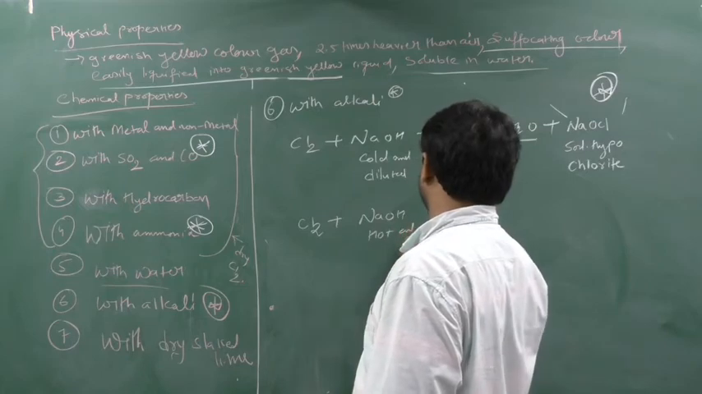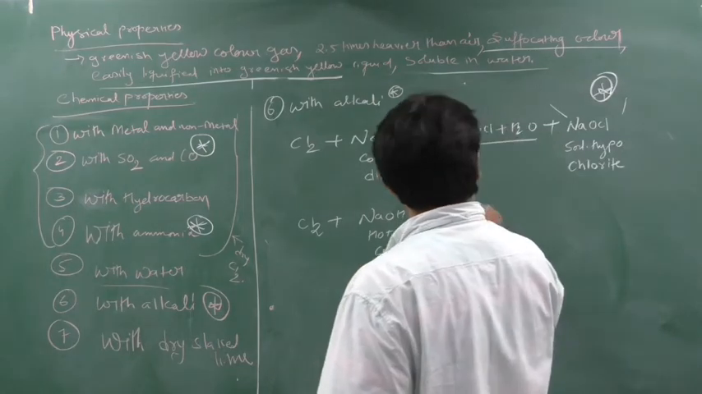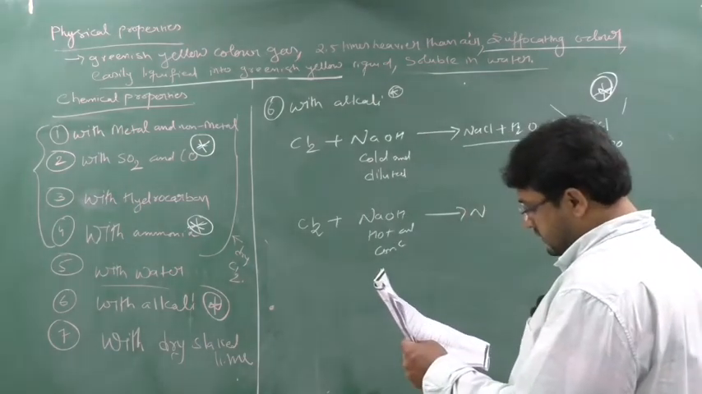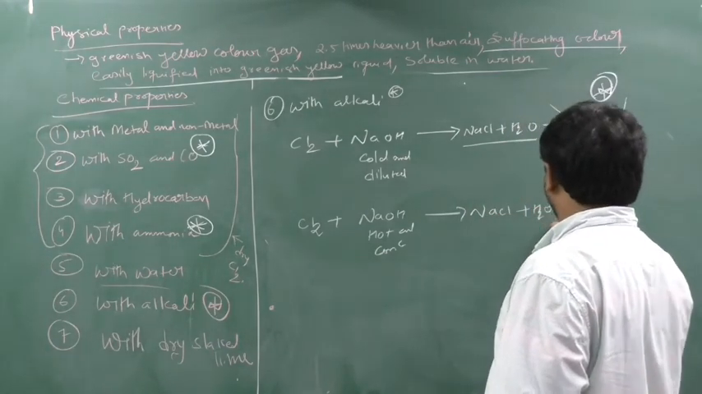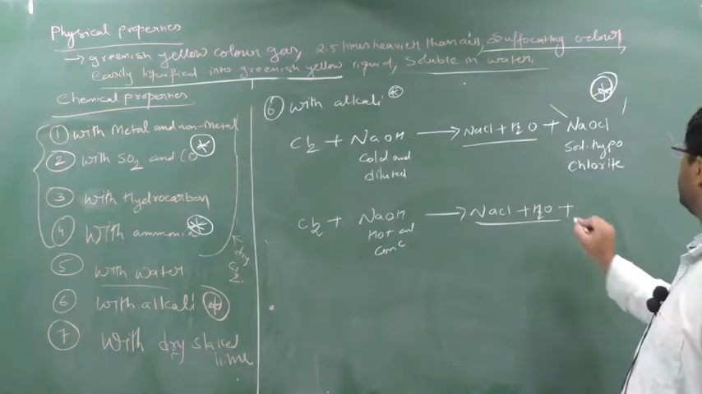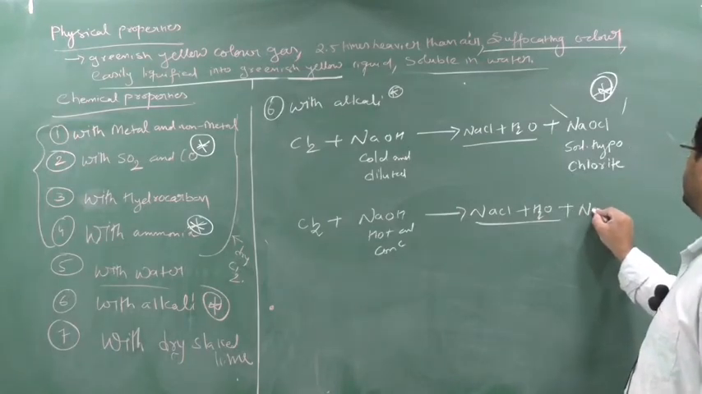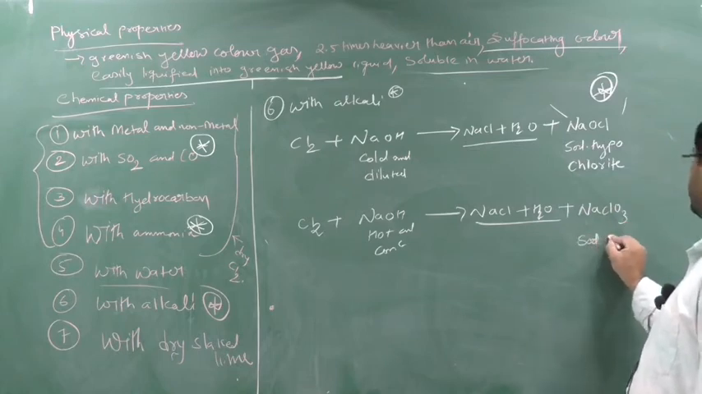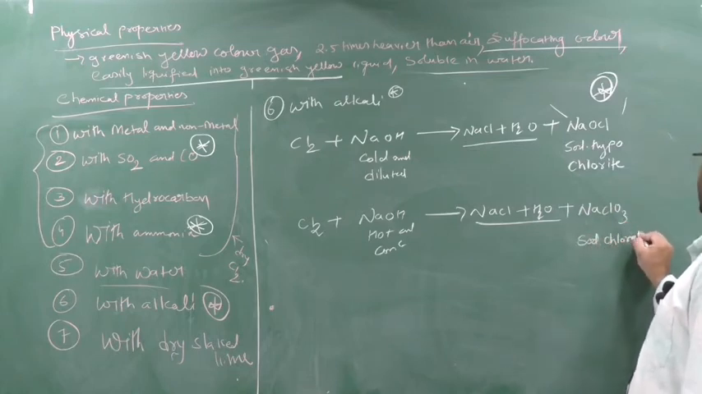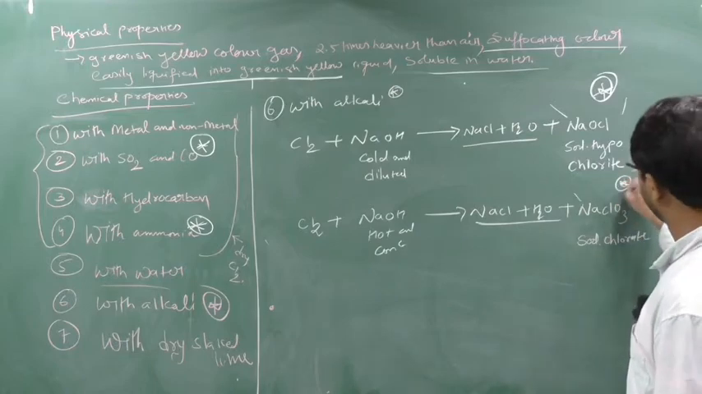But with the same chlorine gas, I will change the condition of NaOH and keep it hot and concentrated. So I will get here NaCl, yes or no? I will get here H2O because these are the common products. But instead of sodium hypochlorite, now I will get NaClO3. So the name of this is sodium chlorate. Again, this is also important.